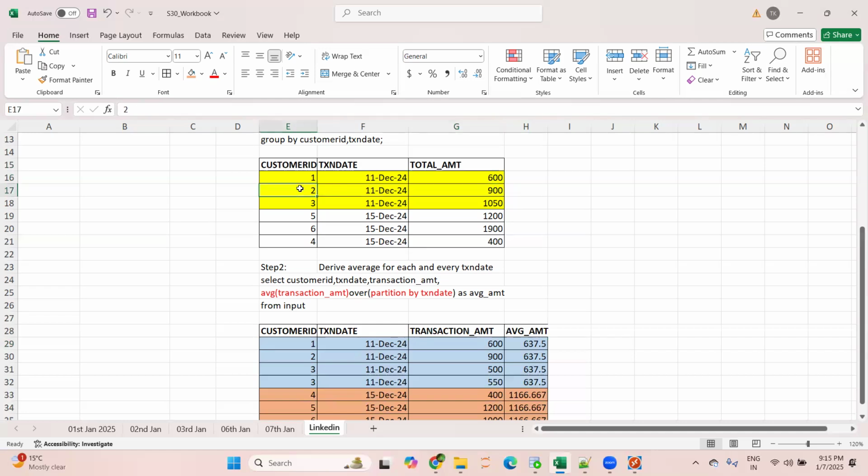Similarly, for customer ID 2, for this 11th December, you have to test whether this 900 is greater than this or not. If it is greater, you have to select it. It means you have to join this data set with this data set, and the joining condition will be: the customer ID should be the same, the transaction date should be the same, and the third condition will be this total amount should be greater than this average amount.